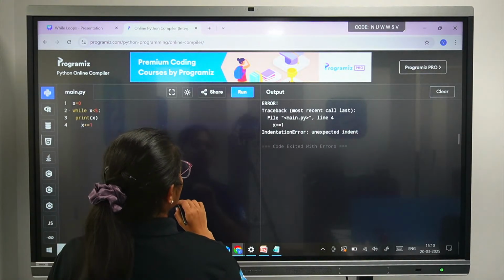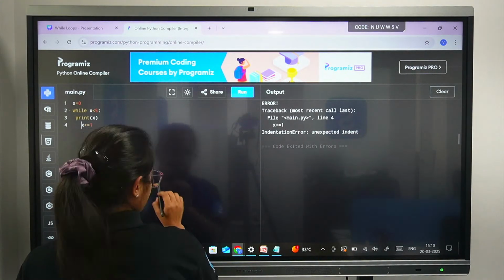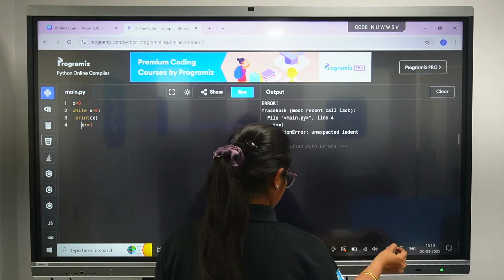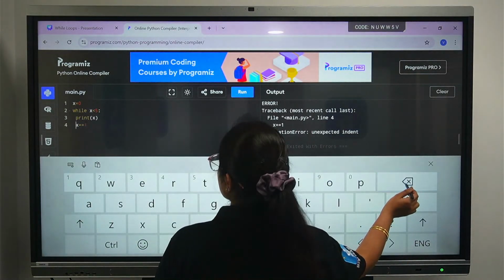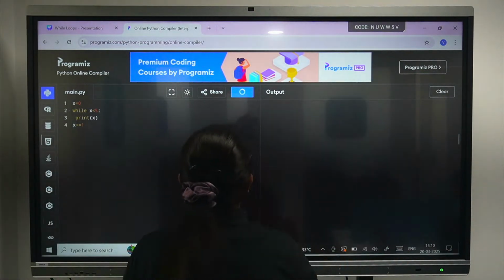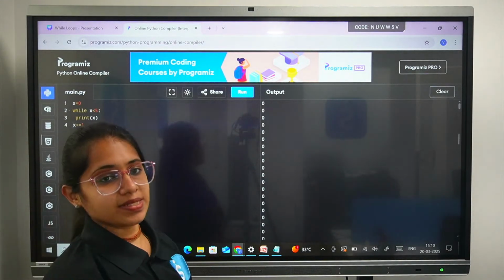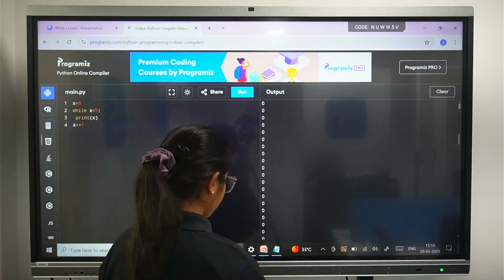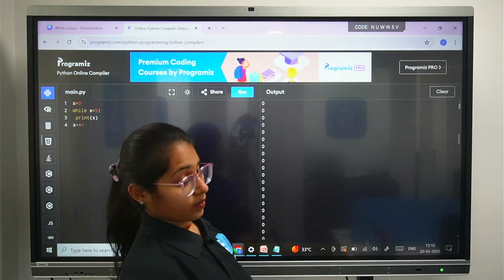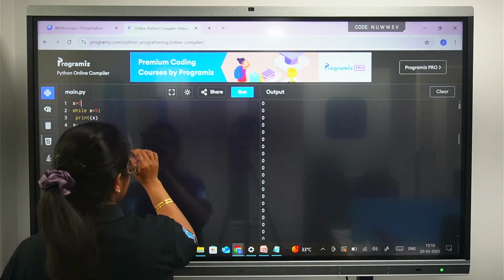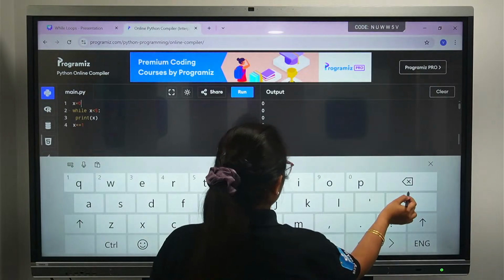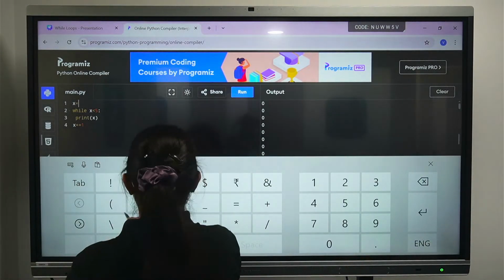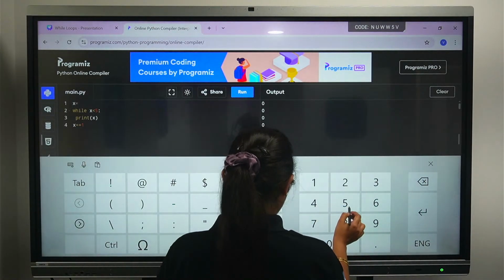On line number 4, plus, we need to give some space. Let's just keep it back in the iteration. So this is how you will be getting the value. Now what if you want to reverse this? What we can do here is keep the value 5.